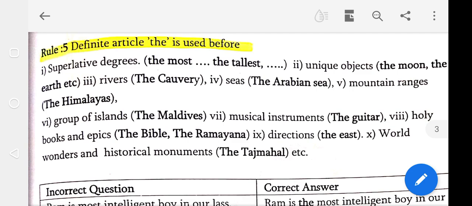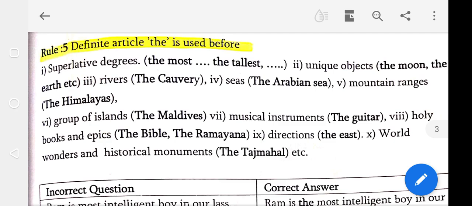Seas, the Arabian Sea. Mountain ranges, the Himalayas. Group of islands, the Maldives. Musical instruments, the guitar. Holy books and epics, the Bible, the Ramayana.